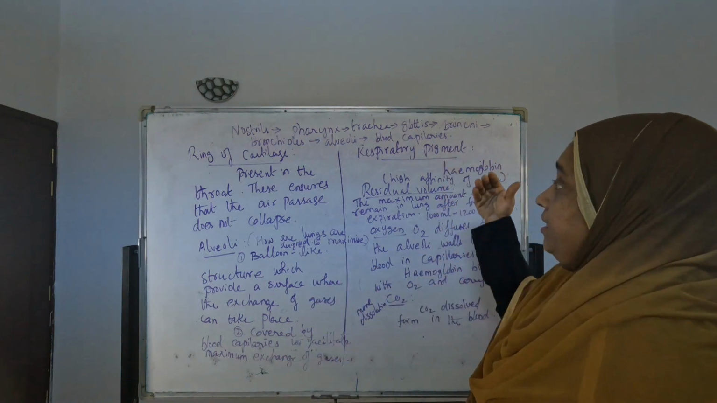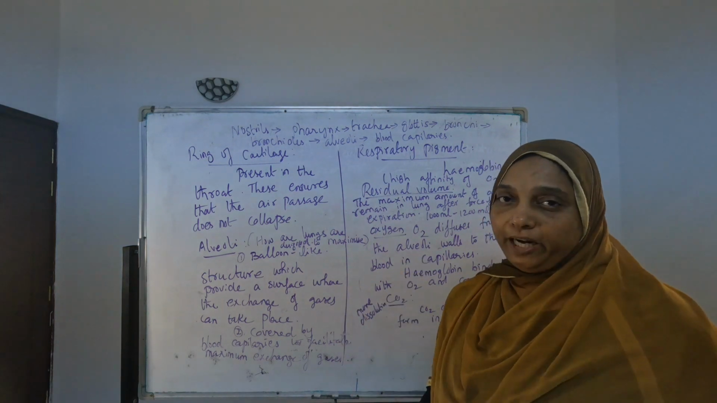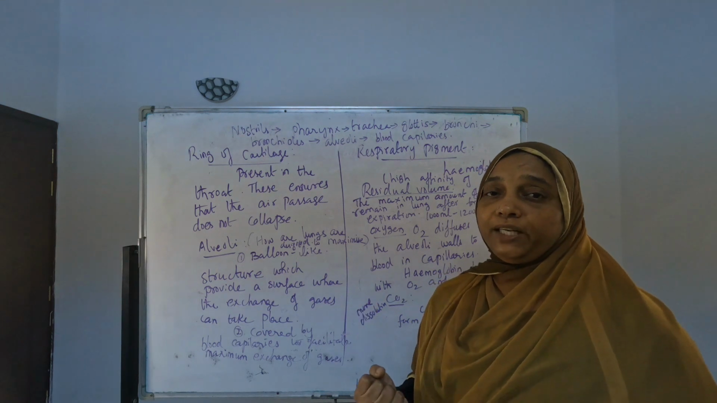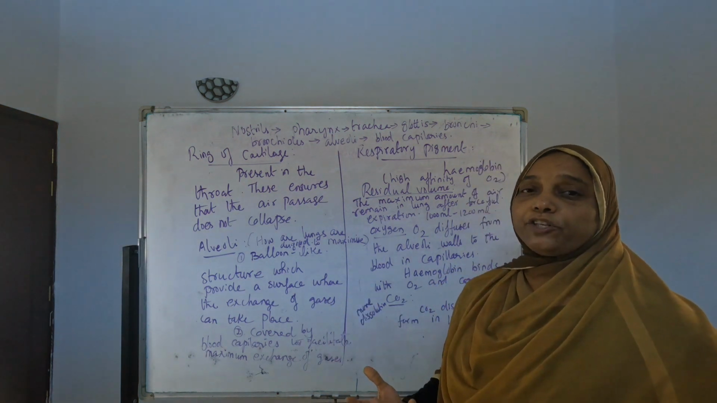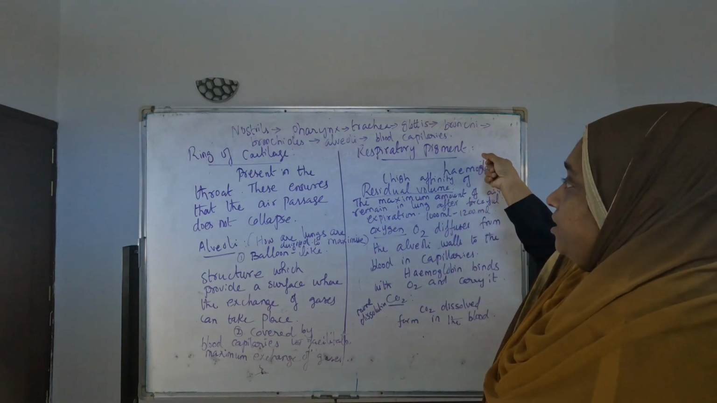Then we are coming to the respiratory pigment. What does respiratory pigment mean? Hemoglobin is the respiratory pigment. What is this hemoglobin having? It is having the affinity for oxygen. Affinity means what? Eagerness to take more oxygen. So that is the respiratory pigment; we are calling the MCQ question, respiratory pigment.